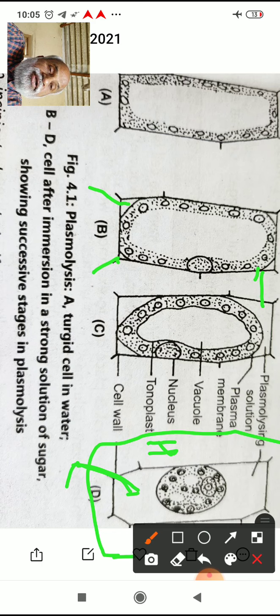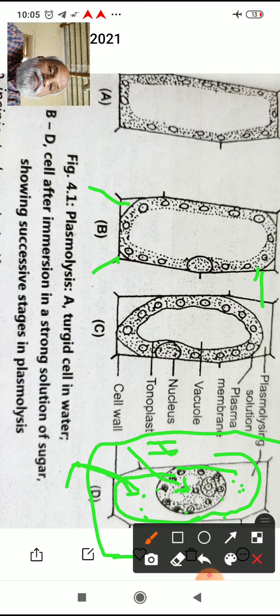So water enters the cell and reaches the protoplasm, and thereby the protoplasm regains its shape, and the process is called deplasmolysis. After deplasmolysis, the protoplasm will be distributed throughout the cell, like this.